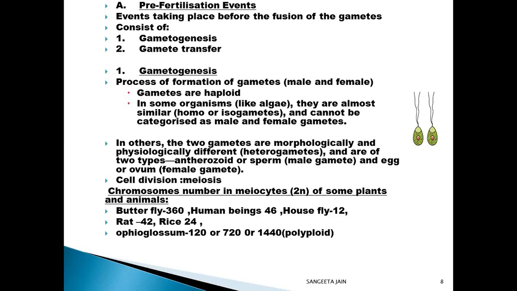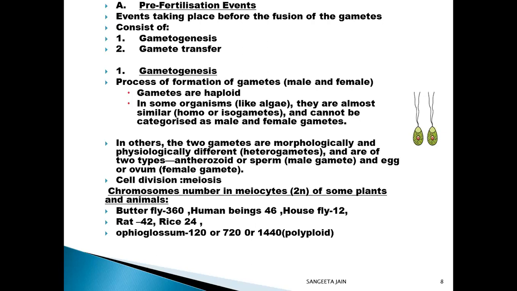Now let's see chromosome numbers, the 2n numbers. Butterfly 380 chromosomes, human beings 46, housefly 12, rat 42, rice 24. Ophioglossum 120, or 720, or 1440.